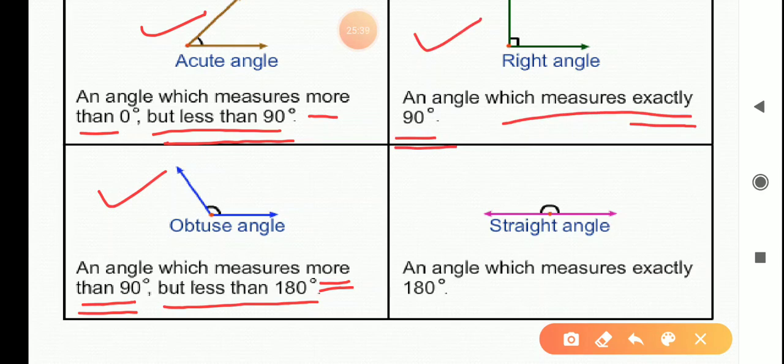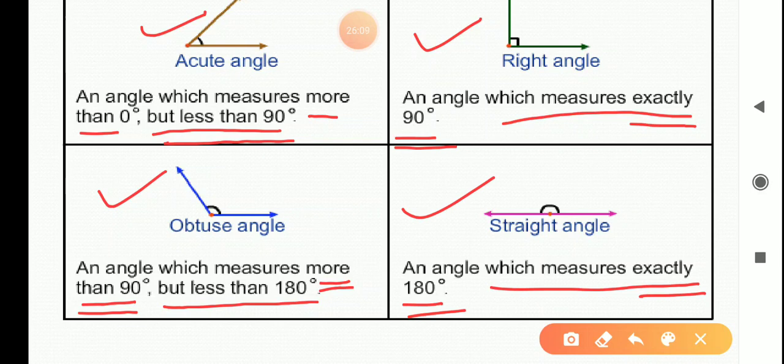Then next, straight angle. Now what do you mean by straight angle? An angle which measures exactly 180 degree. What is given? Straight angle is an angle which measures exactly 180 degree. What will its measure be? Exactly 180 degree. And this is an example of straight angle.